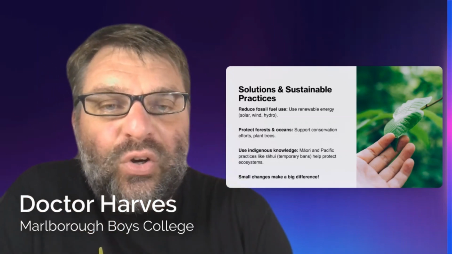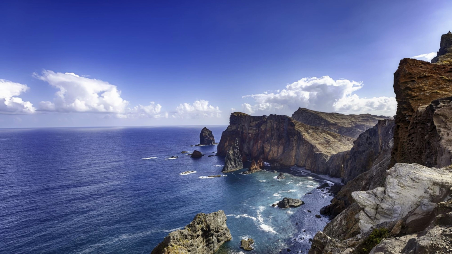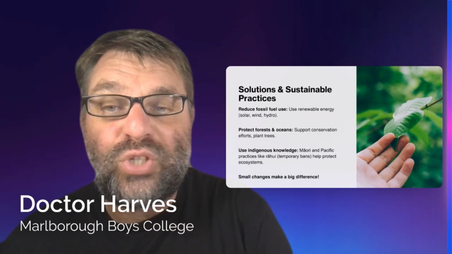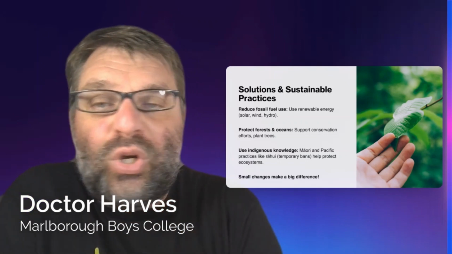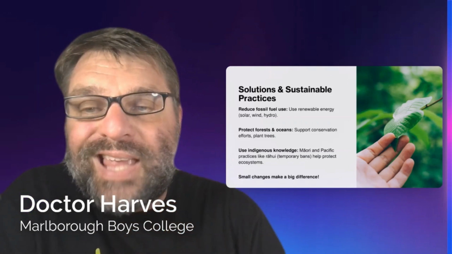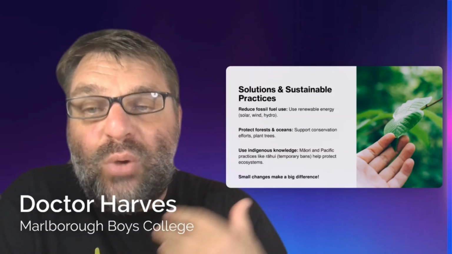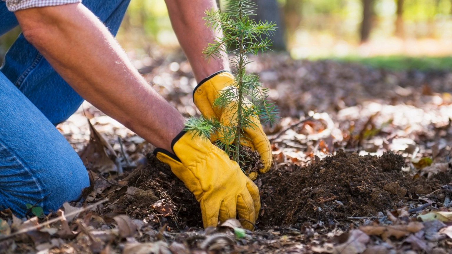We can protect our forest and ocean, because that basically is a carbon capture point, both in the forests and also in the oceans. So we can support conservation efforts for oceans and for our forests, and also plant trees because they act as a carbon sink.